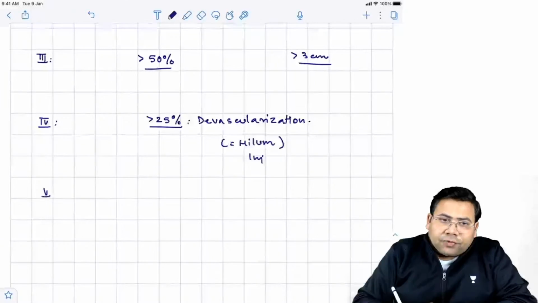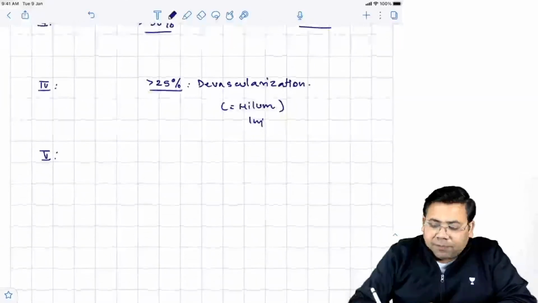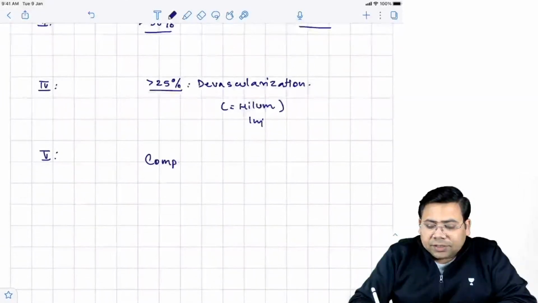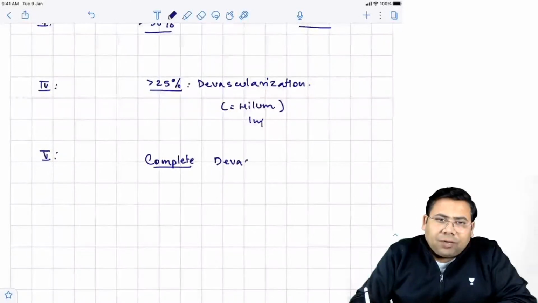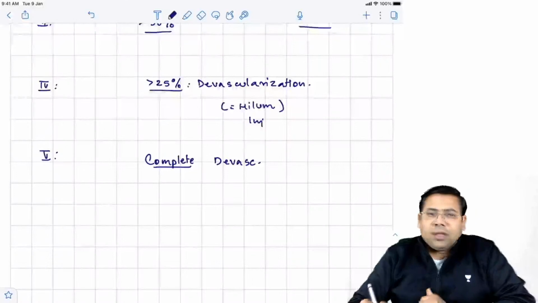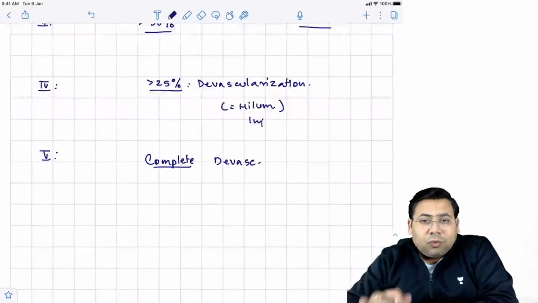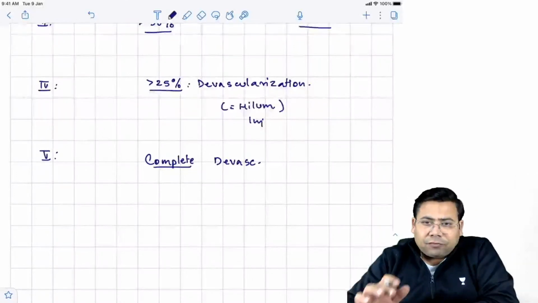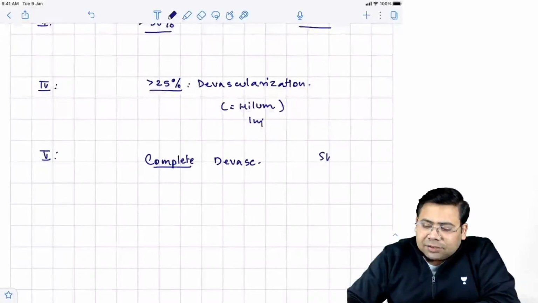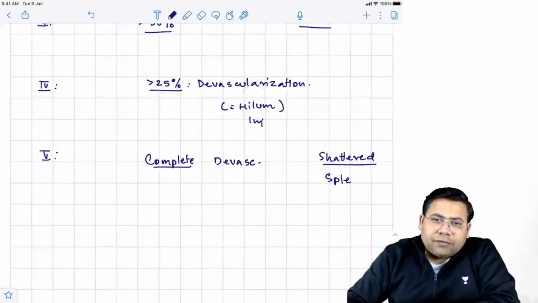What is grade 5? Grade 5 is complete devascularization. There is one more thing included in grade 5, and that is a shattered spleen. So a shattered spleen is actually grade 5.